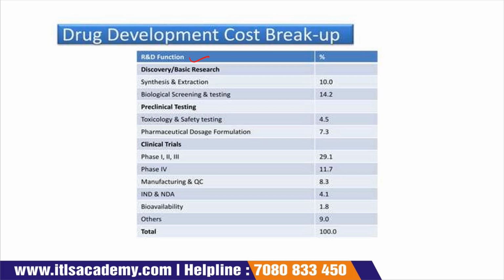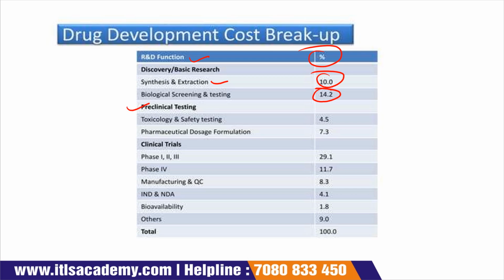Now the next is drug development and cost breakup. The first one is the R&D function and their percentage. Discovery basic research, the first one is synthetic and extraction, 10% contribution. Biological screening and testing 4.2. Sorry, their costing breakup. Biological screening 4.2.